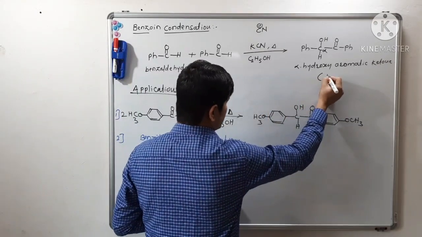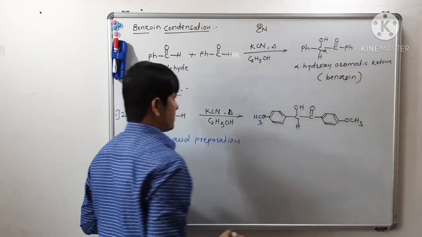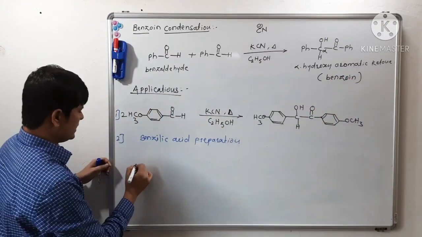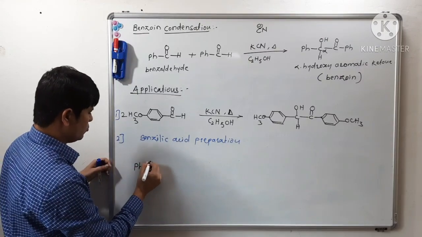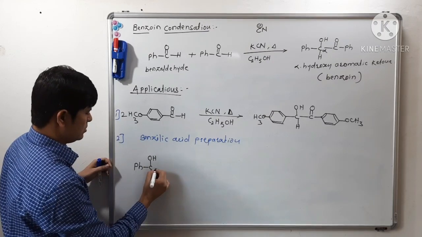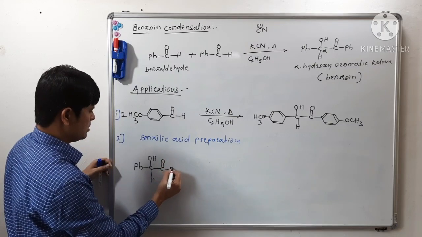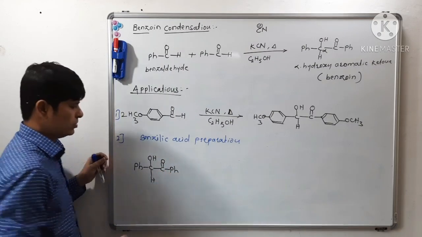This is also called benzoin. Now let us take that benzoin, PhCHOH-COPh.